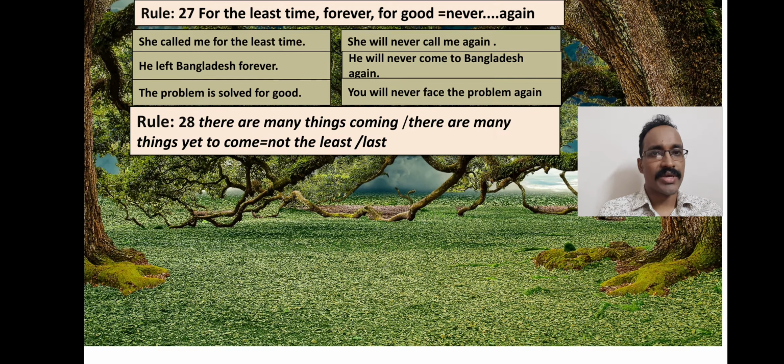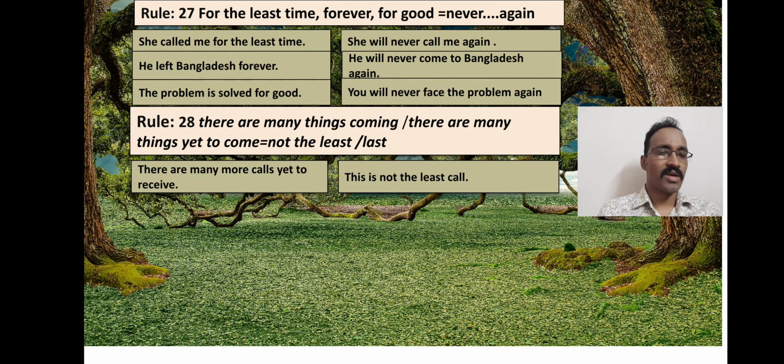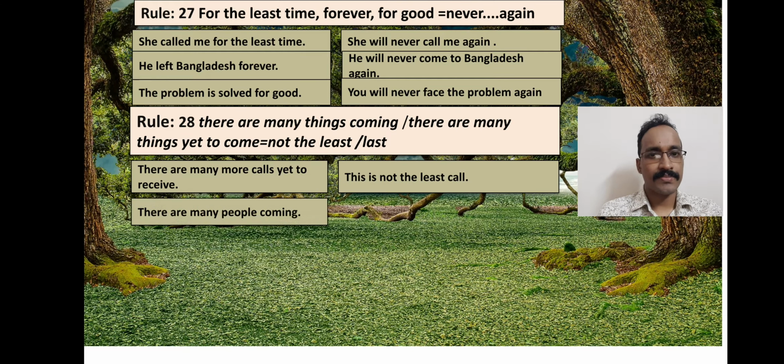Now rule 28. Here you see in the affirmative sentence there are many things coming, many things yet to come. In this case you will use not the least or last to make those sentences negative. See the example. There are many more calls yet to receive. Now this is not the last call. You understand?